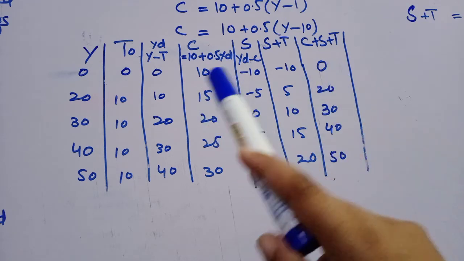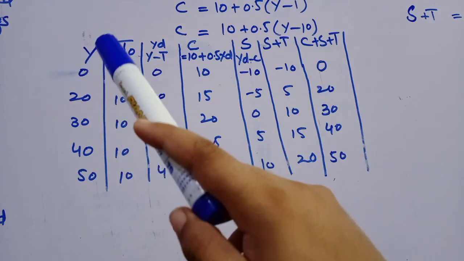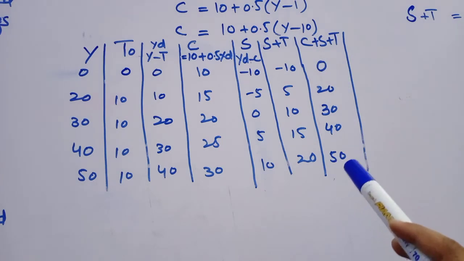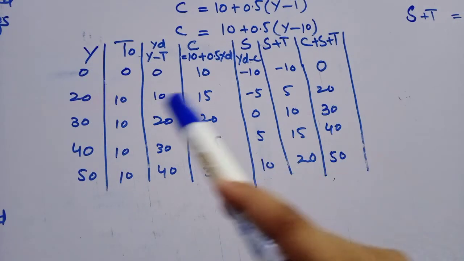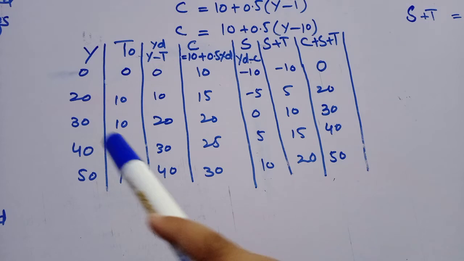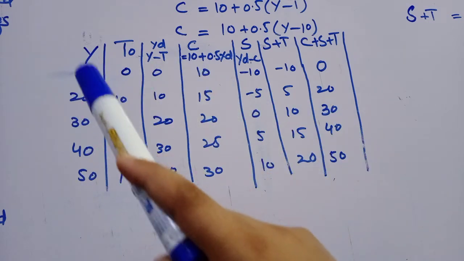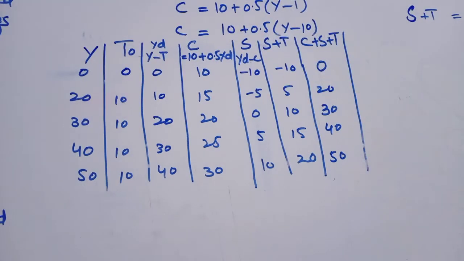If we notice an interesting thing, this column Y and C plus S plus T are the same: 0, 0, 20, 20, 30, 30, 40, 40, 50, 50. It means Y is equal to C plus S plus T.